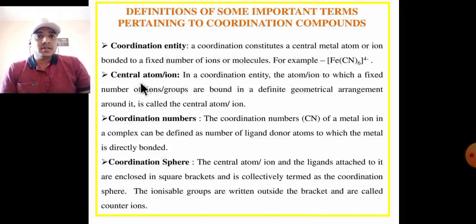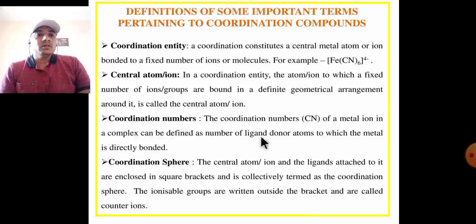Next, the central atom or ion in a coordination entity: the atom or ion to which a fixed number of ions or groups are bound in a definite geometrical arrangement around it is called the central atom or ion.